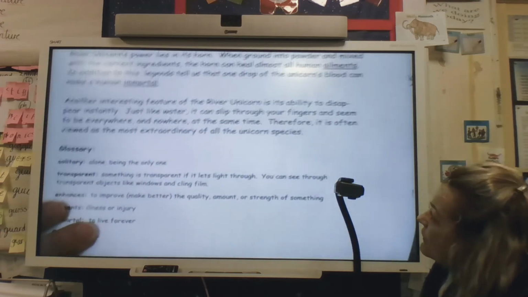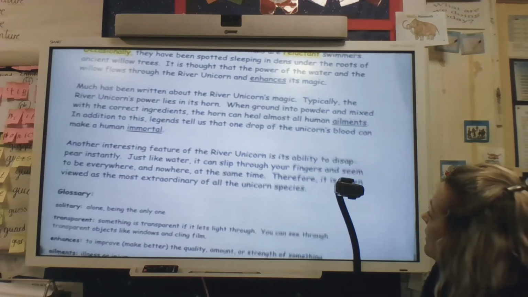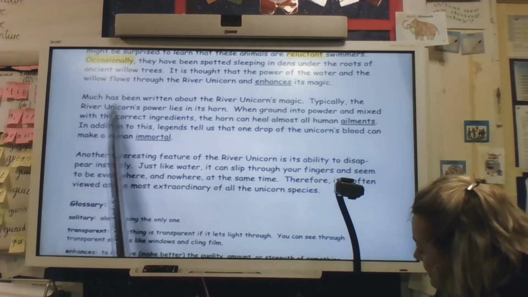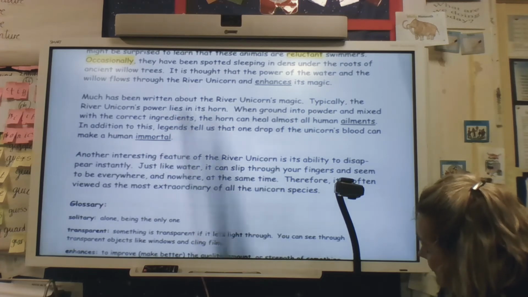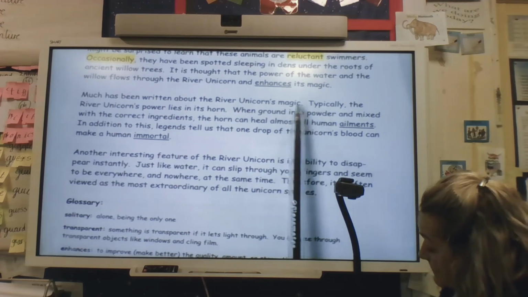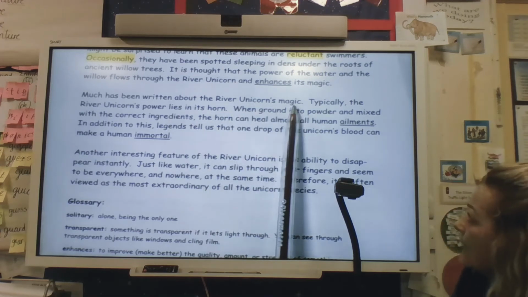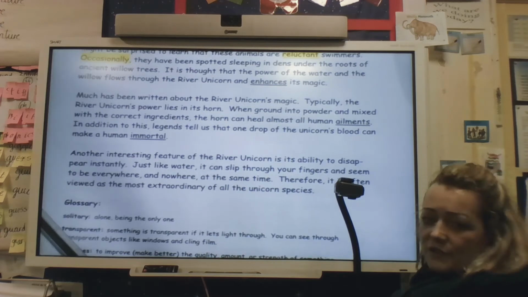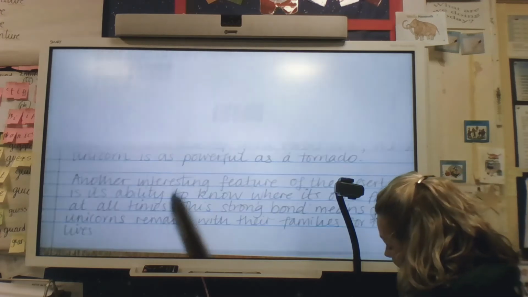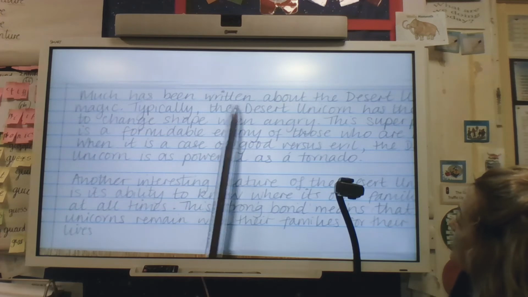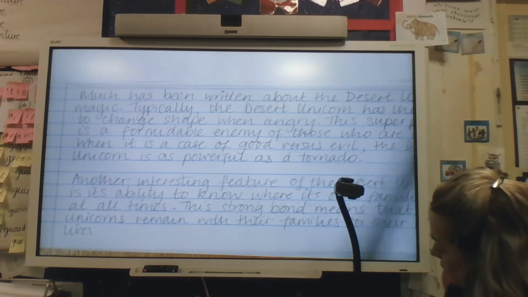Taking a quick look at the River Unicorn one that you should all have been able to see. So we've got the River Unicorn being described as having magic. Much has been written about the River Unicorn's magic. So let me show you what I did with mine, because I've really copied it. I did, much has been written about the desert unicorn's magic.